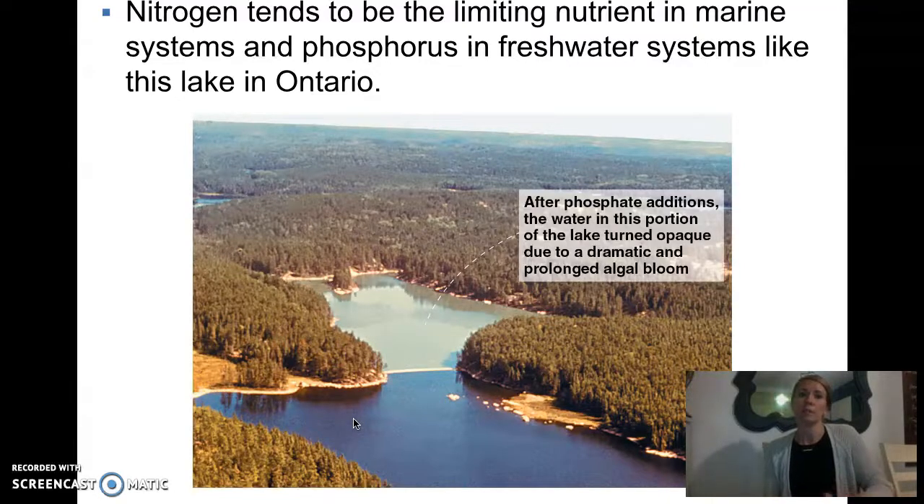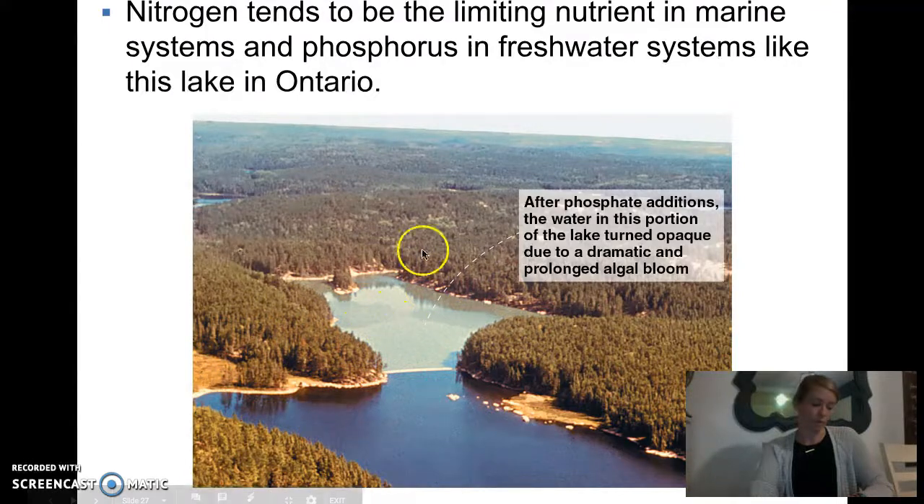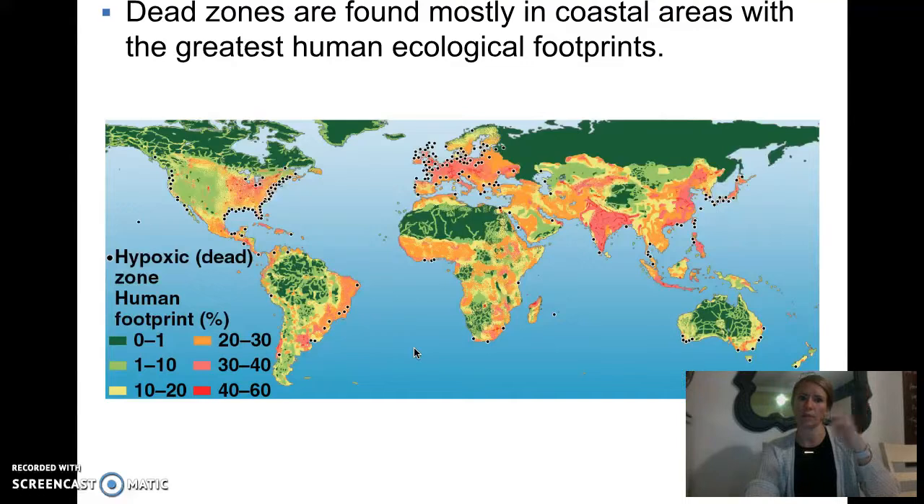So in marine ecosystems, in the ocean, nitrogen is the limiting nutrient amongst primary producers, and in freshwater systems, it's phosphorus. So there isn't enough nitrogen to go around in marine ecosystems for all the plants, and there isn't enough phosphorus to go around in freshwater ecosystems. So this is a lake in Ontario, and you can see that over here, there was a lot of phosphorus in this portion of the lake from the runoff. As the water is flowing over the land and getting to this body of water via the watershed, there was an excess of phosphorus, and so the algal bloom, the algae that live there, were able to flourish, and it turned the water opaque because there was such a big algal bloom.